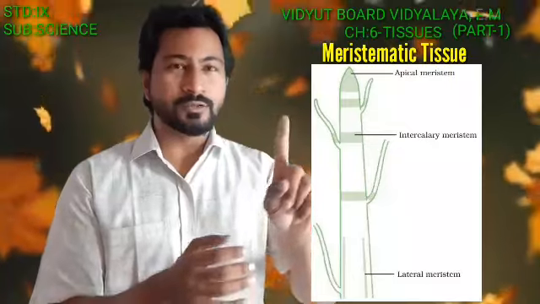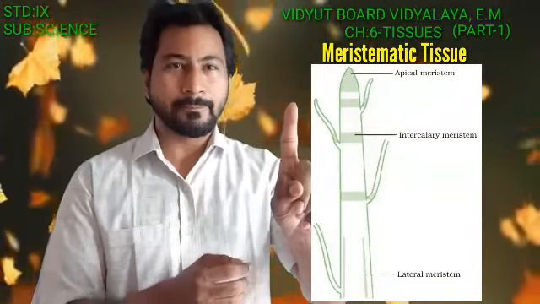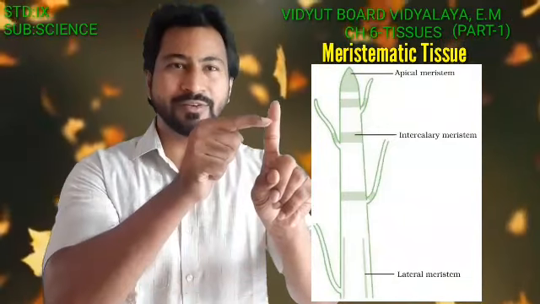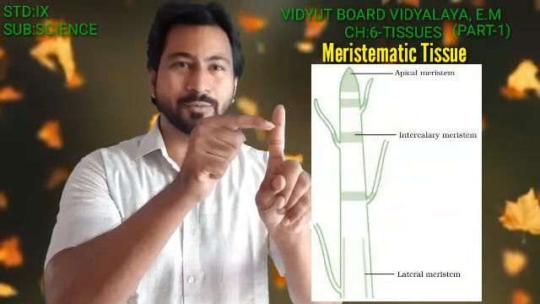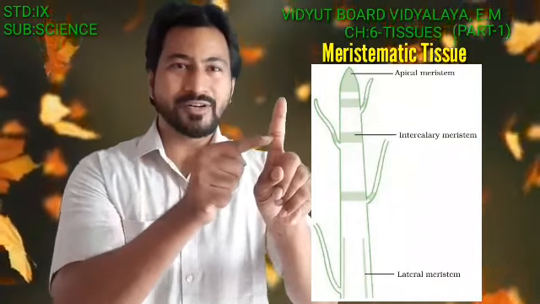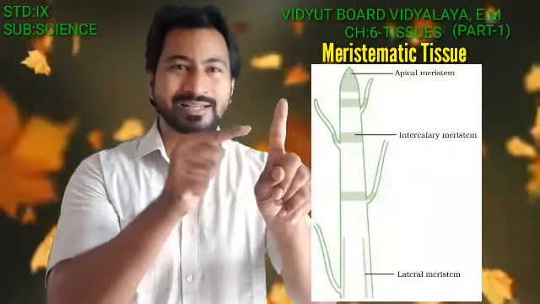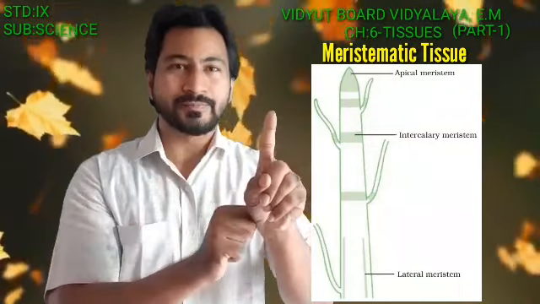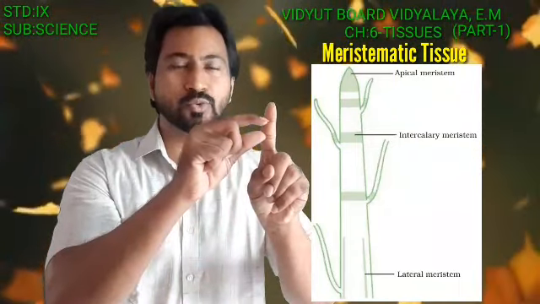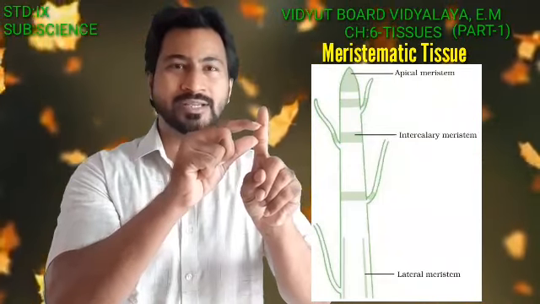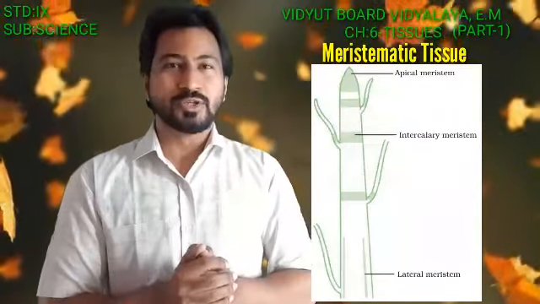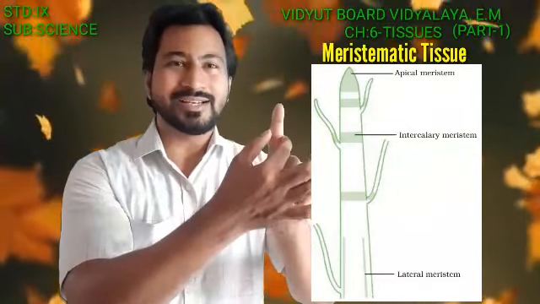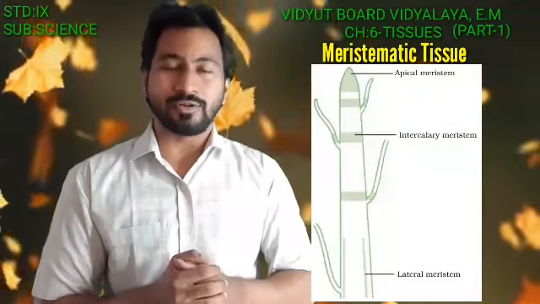Just as if you observe a particular finger, there are certain marks on the finger. So if a leaf arises from this mark, and if another leaf arises from this mark, then these two marks are said to be the nodes. And the region between the two successive nodes is said to be the internode. So this intercalary meristem is responsible for increasing the length of this internode also.